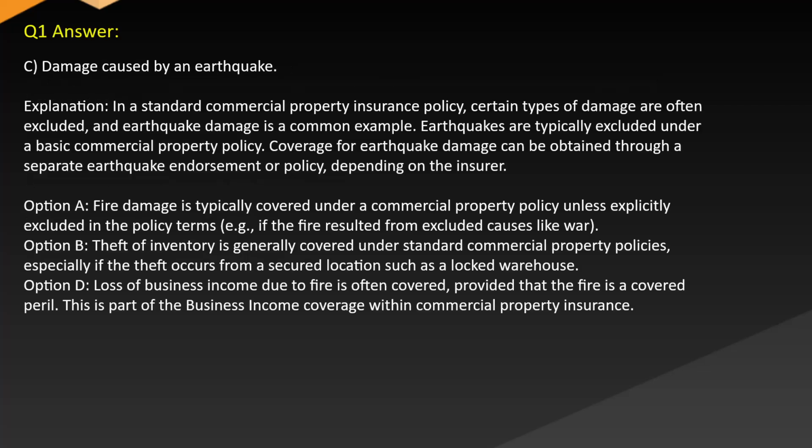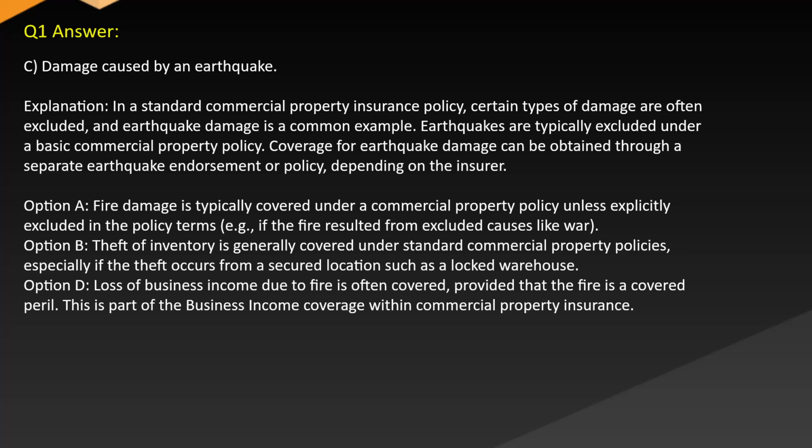Answer: C. Damage caused by an earthquake. Explanation: in a standard commercial property insurance policy, certain types of damage are often excluded, and earthquake damage is a common example. Earthquakes are typically excluded under a basic commercial property policy. Coverage for earthquake damage can be obtained through a separate earthquake endorsement or policy, depending on the insurer.